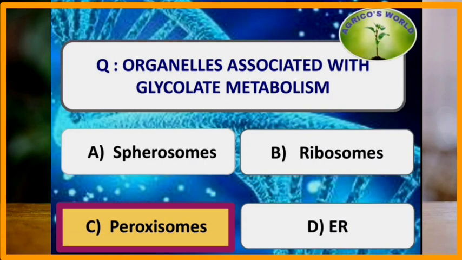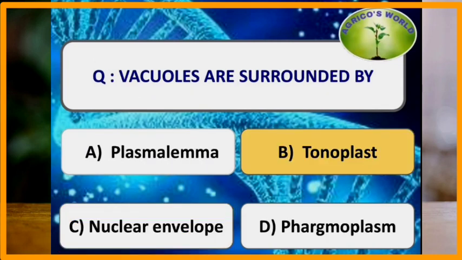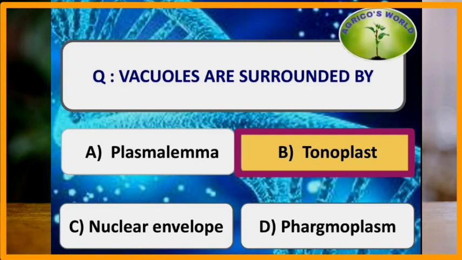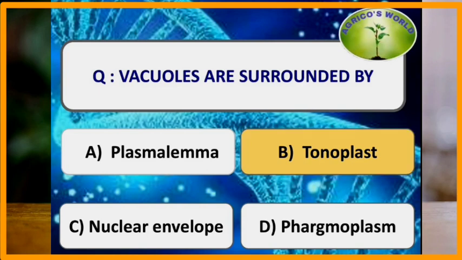These were discovered by Tolbert, and they are present both in plants and animals, but the spherosomes which store the lipids are present only in the plants. Vacuoles are surrounded by a selectively permeable membrane, which is the tonoplast.